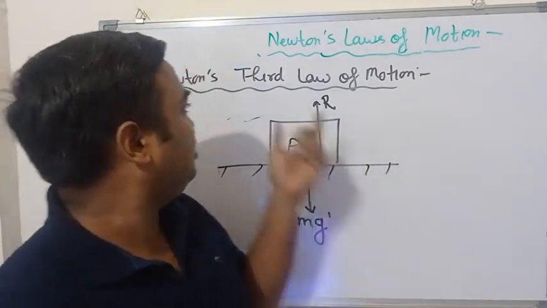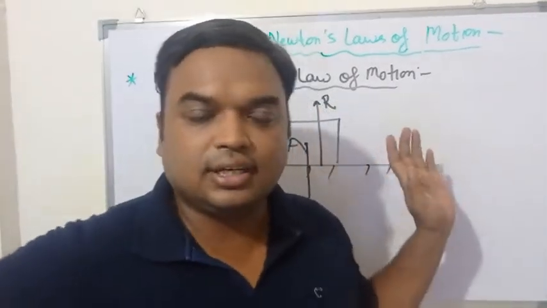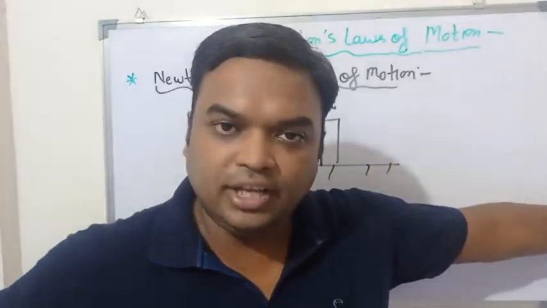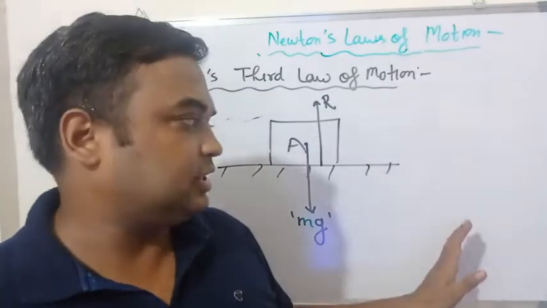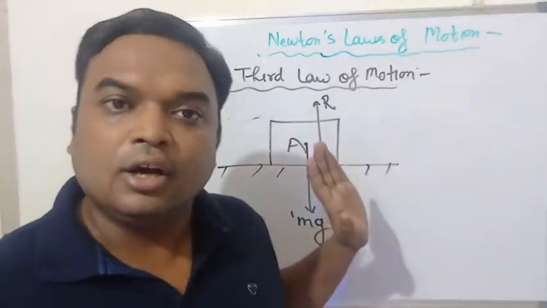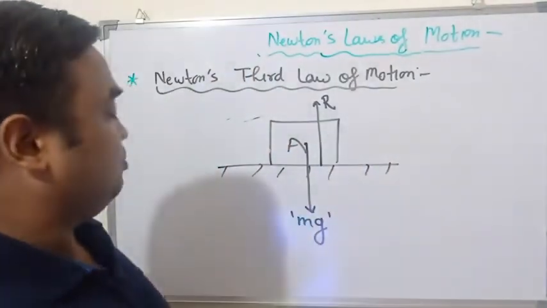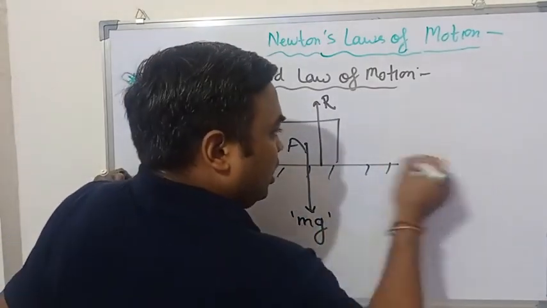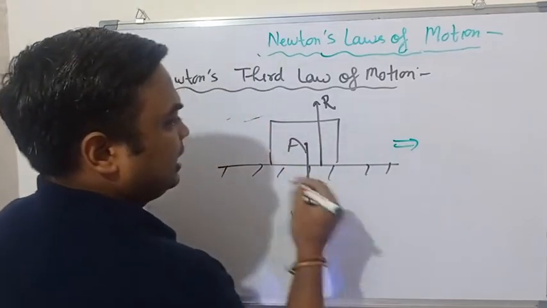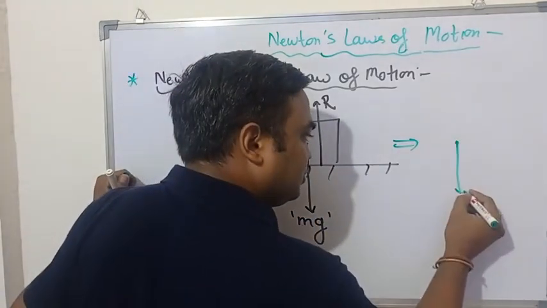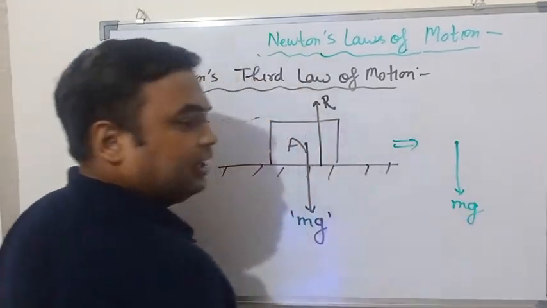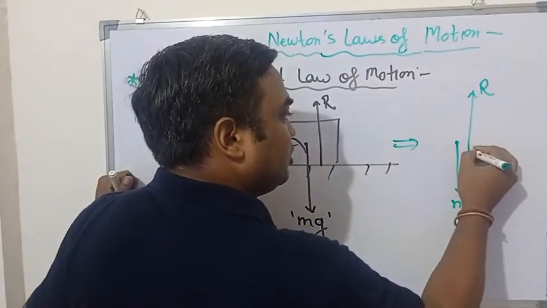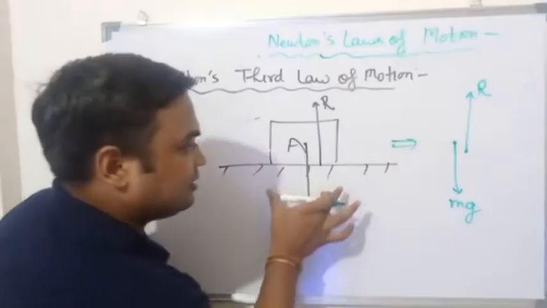So the statement of Newton's third law is: if an object is applying a force on a particular body, an equal and opposite force is applied by that body on the object. That is called Newton's third law of motion. You can see here, or you can draw the free body diagram. This force is acting on the surface and the reaction force is acting on the object by the surface.